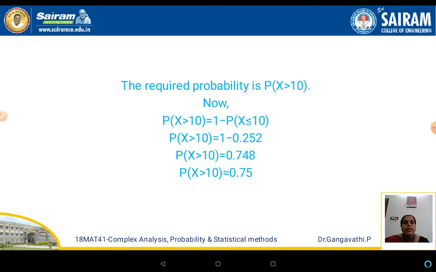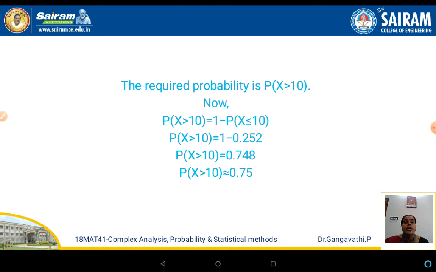And the required probability is P of x greater than 10, and now P of x greater than 10 can be written as 1 minus P of x less than or equal to 10. Because once we say greater than 10, it can be 100, it can be 1000, and it can go up to infinity, and evaluating all those values individually, like P of 11, P of 12, plus P of 13 and so on up to P of 50, and so on to P of 100.